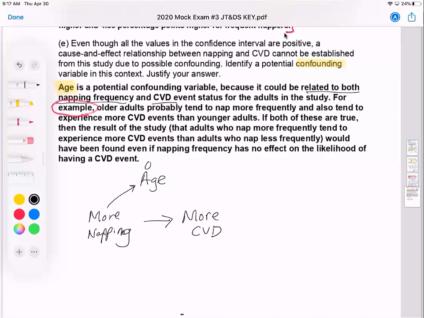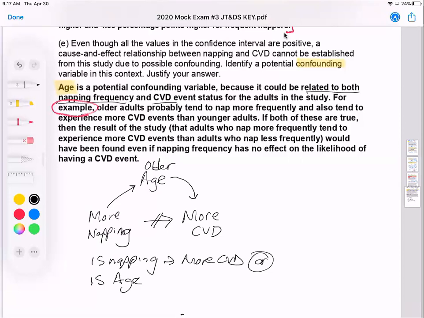Maybe there's this other confounding variable, age, and maybe, like they said, the older age people, they're more likely to nap frequently, and they're also more likely to have more CVD events. So that kind of breaks this connection there, not equal to, that breaks that connection. And now we don't know, is napping leading to more CVD events? Or is it the age that's leading to more CVD events? And that's the very issue. This is confounding. We don't know what's leading to the response.